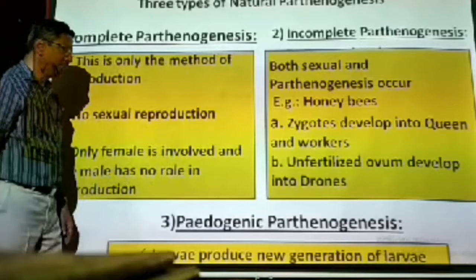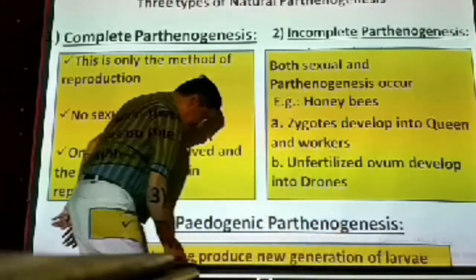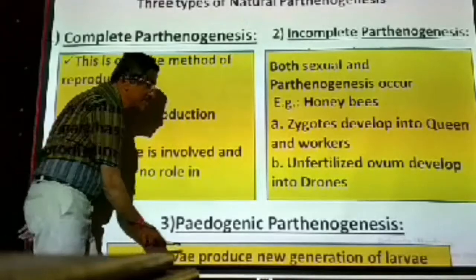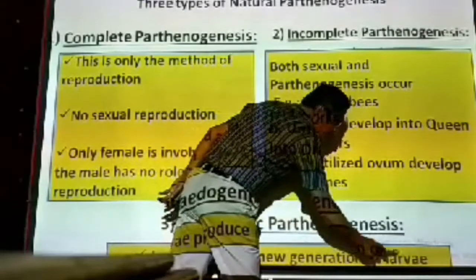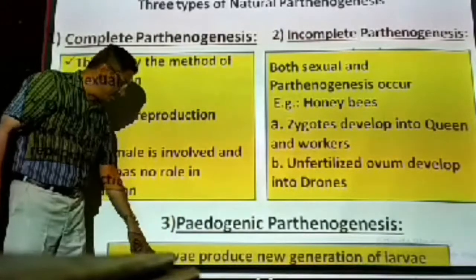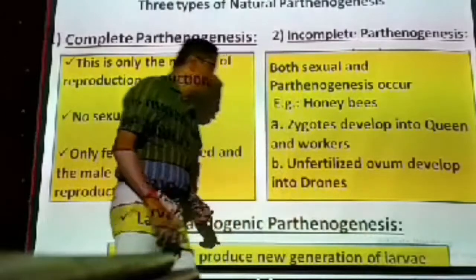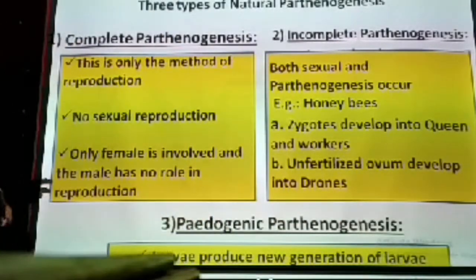Larvae will produce larvae. Who are the parents of these larvae? This first set of larvae are the parents. Now these larvae will develop into pupae and then into young ones. So this type is something peculiar. Larvae can reproduce into another set of larvae. That is called pedogenic parthenogenesis.